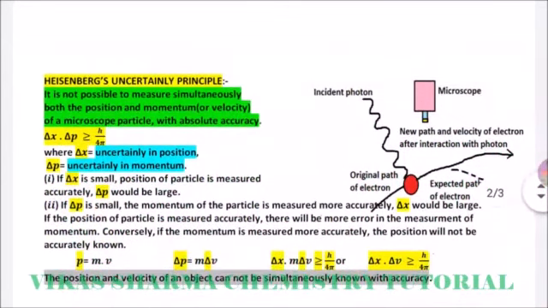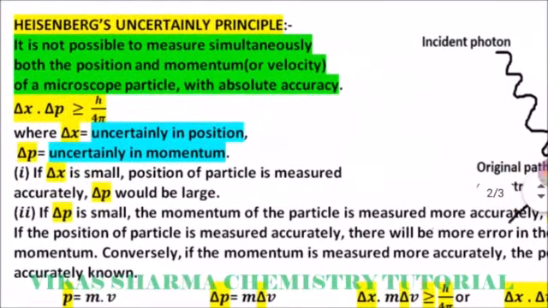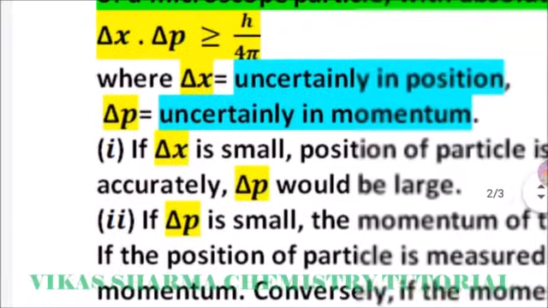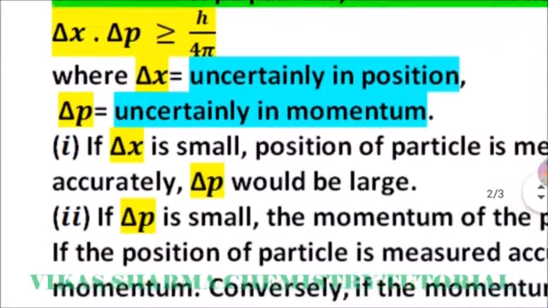Heisenberg's uncertainty principle mainly says it is not possible to measure simultaneously both the position and momentum or velocity of a microscopic particle with absolute accuracy. It is the main feature of Heisenberg's uncertainty principle. Delta x multiplied by delta p is smaller than or similar to h divided by 4 pi, where delta x is the uncertainty in position, delta p is the uncertainty in momentum.